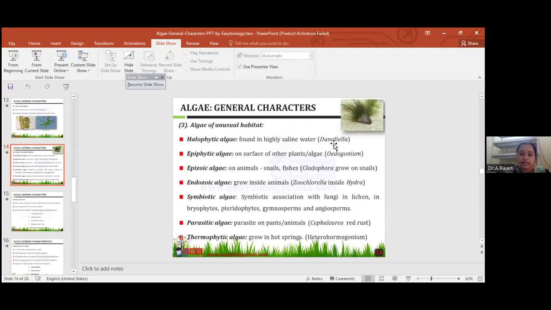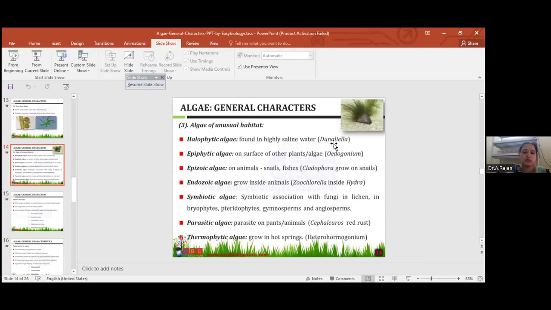The alga is Cephaleuros, which grows on tea leaves causing red rust disease. Remember this name. Only Cephaleuros is a parasitic alga causing disease; all remaining algae cannot cause disease.